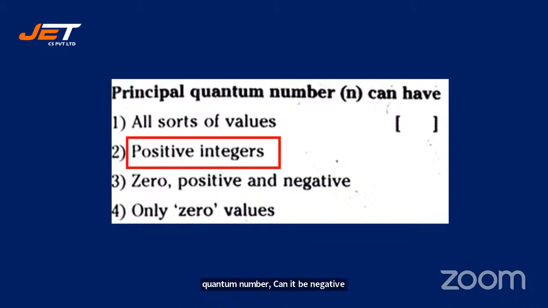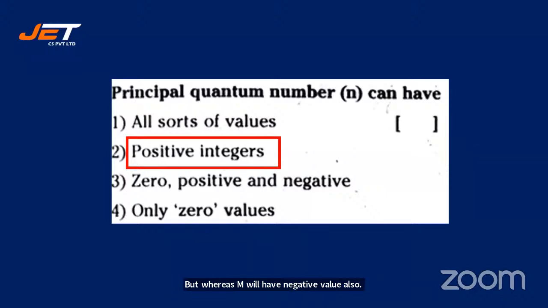Let's see. It's positive integers. So the ones who have answered, Vaishali, it cannot be all sorts of values. You cannot have negative numbers. You can have only integers. You cannot have rational numbers or irrational numbers, real numbers. You can have only integers, and that too positive integers for n. L will have 0 to n minus 1, whereas m will have negative values also. ml, the magnetic quantum number.